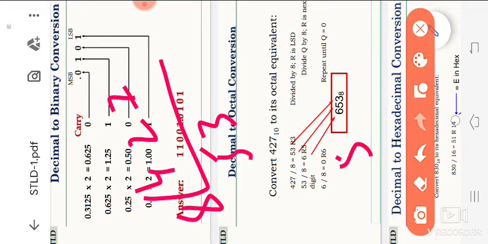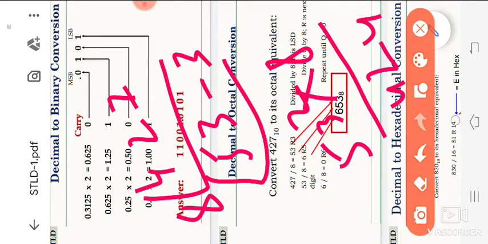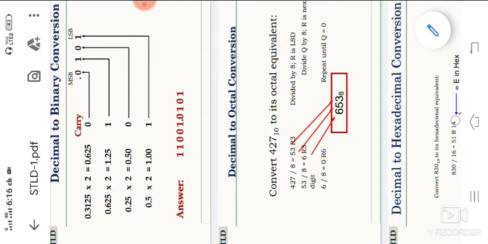You have observed 53 into 8. Here 3 will be the remainder. Again we are converting by 8. So 8 8s are 64, 8 7s are 56, 8 6s are 48. 48 means we are getting 5. Again 653 will be our answer. 653 will be our answer.